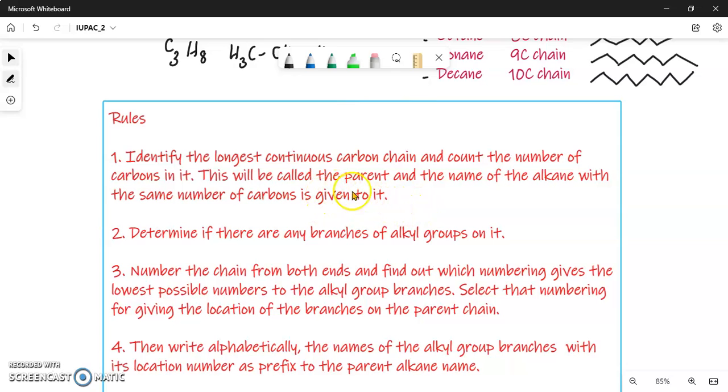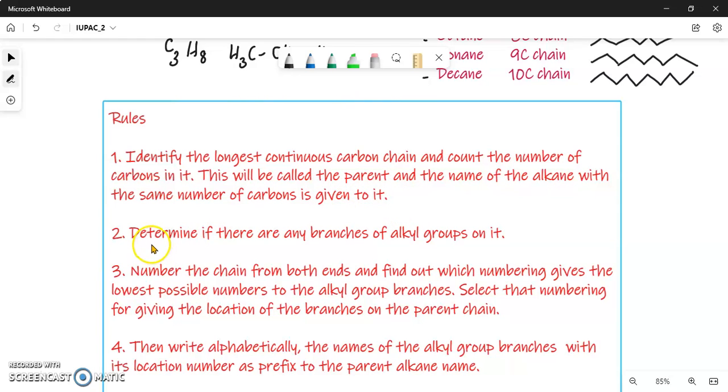So if in your alkane you have a continuous chain of 6 carbons, you will call it hexane, and then the other branches or alkyl groups attached to that chain will be named with their alkyl names. So first identify the longest continuous carbon chain, count the number of carbons in that chain, and that will be the name of the parent alkane.